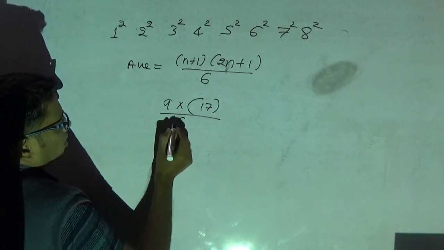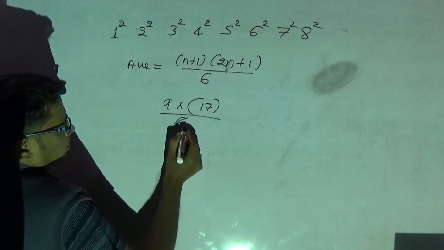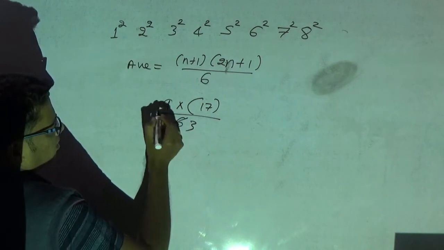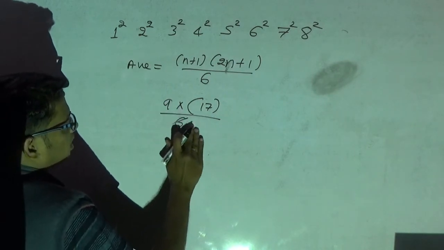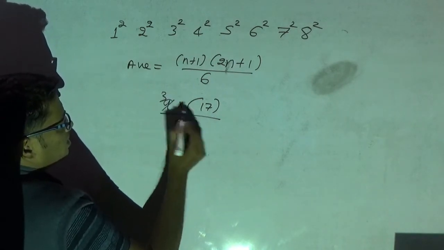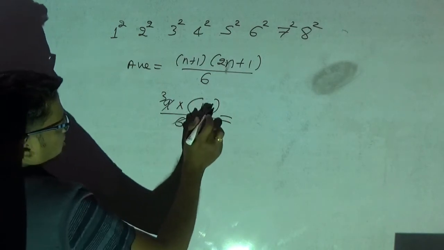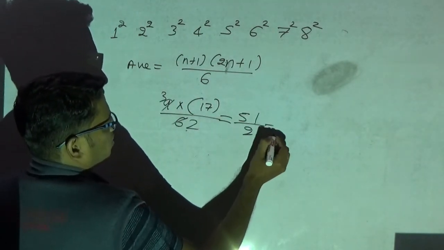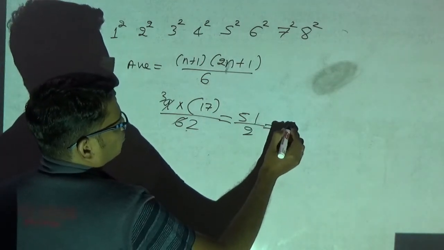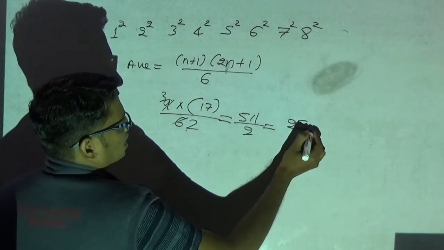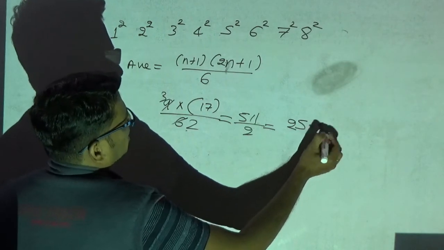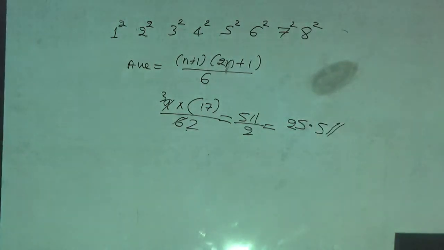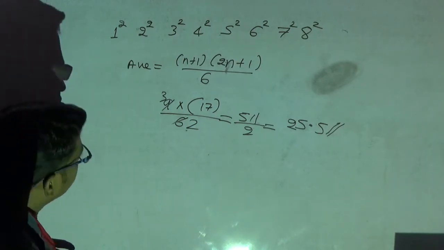Now, 3 2's are 6, 3 3's are 9, then 17 3's are 51, divided by 2. What will be this? 2 2's is 4, 1 left, 2 5's is 10, then again 25.5. 25.5 is your average. Hope you have understood how quickly we can get the answer using this.